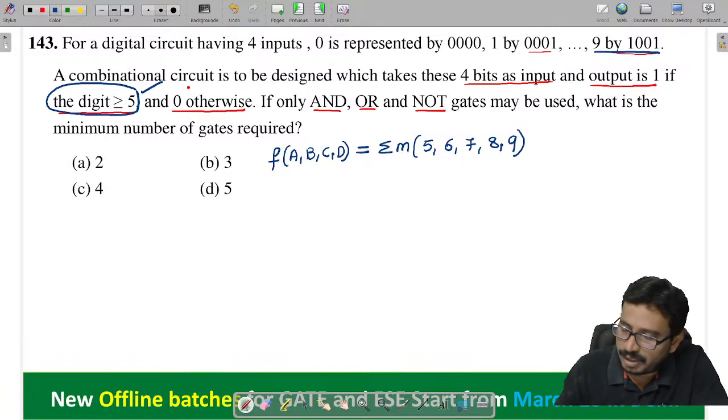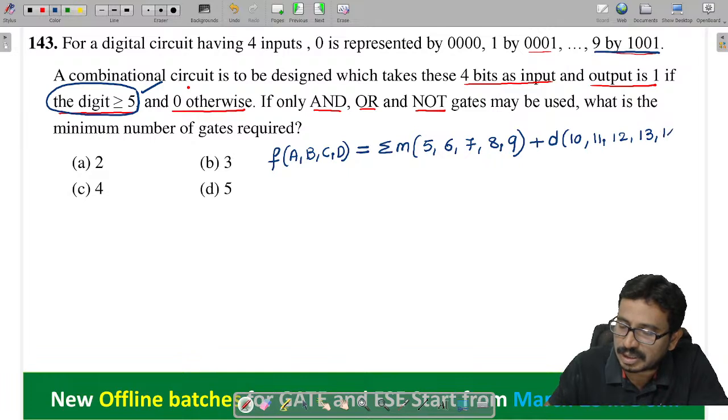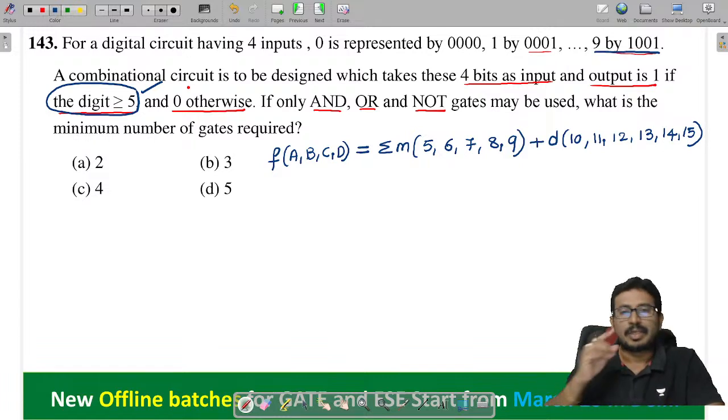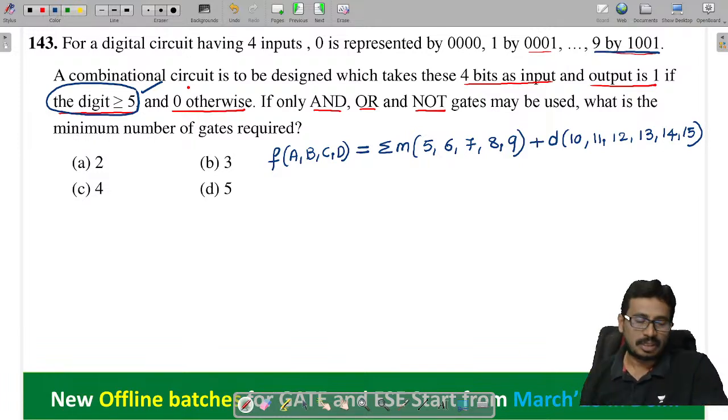That means whatever the remaining things are, those are the don't cares. This is a crucial thing in this case. Is this point understood? Tell me.